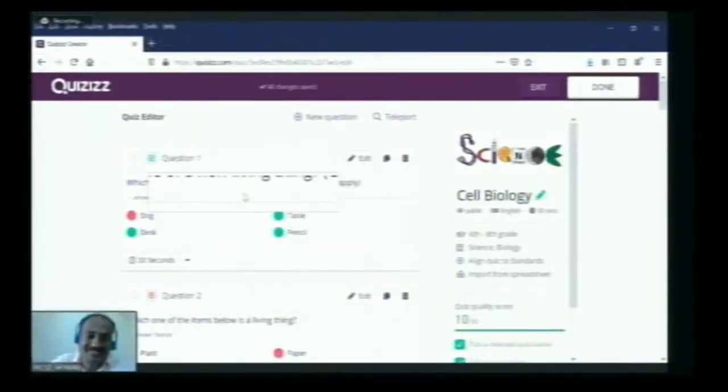Sure. Now we have a question: can we use any number of questions, or can any number of students take a test? Is there a limitation? For the number of questions, there are no limitations, but for students, 500 students can join in a single link. Wow, 500 is the maximum.